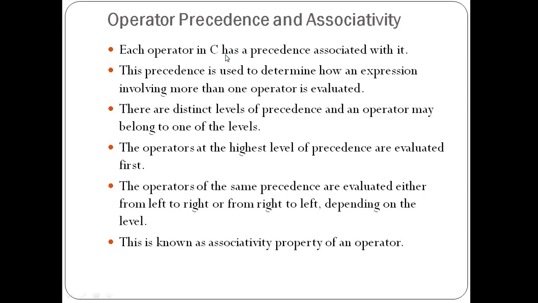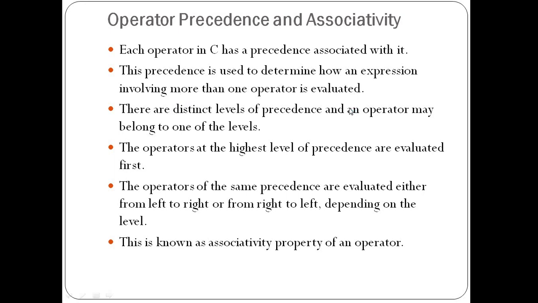Whatever operators are used in C have a precedence associated with them. Precedence means rank. Every operator is given a rank, and according to the rank they are executed in a program. This precedence is used to determine how an expression involving more than one operator is evaluated.